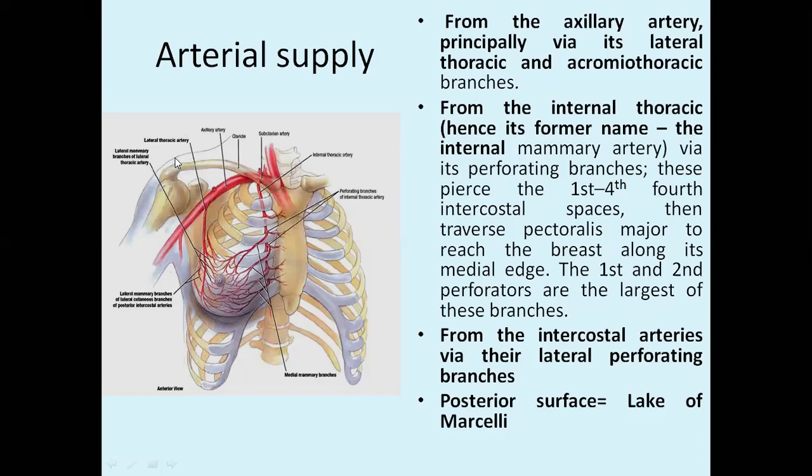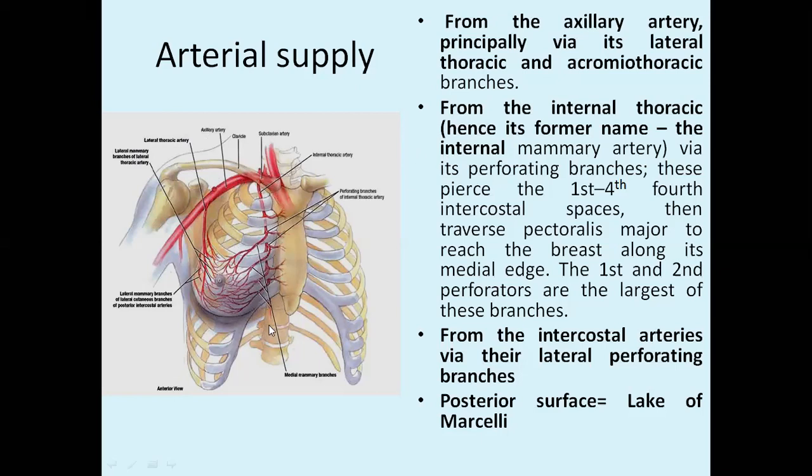So try to remember the names of the major arteries: the superior thoracic, acromiothoracic, lateral thoracic, and internal mammary. You can remember a code, SAL, like salt. One is superior thoracic, then acromiothoracic, then lateral thoracic. One more is the internal mammary artery.